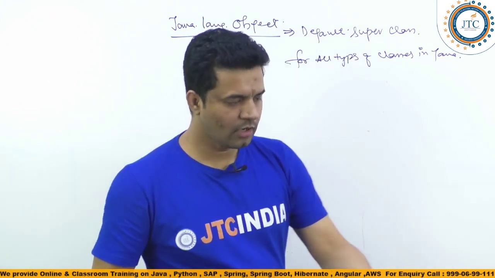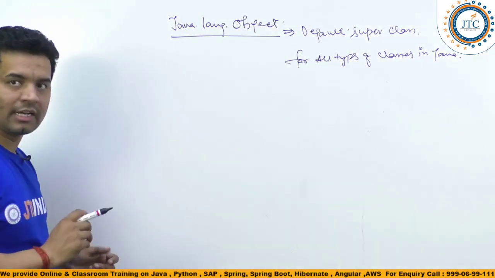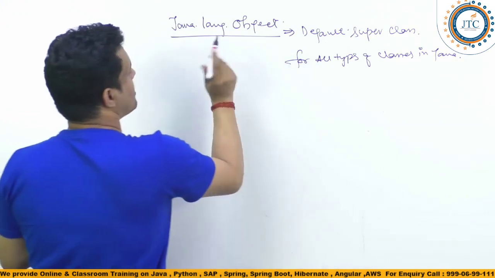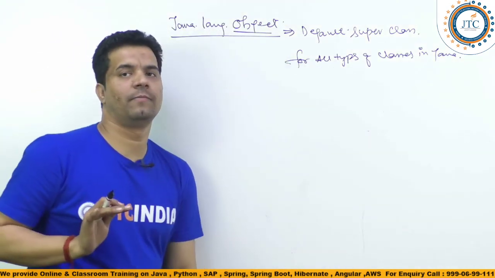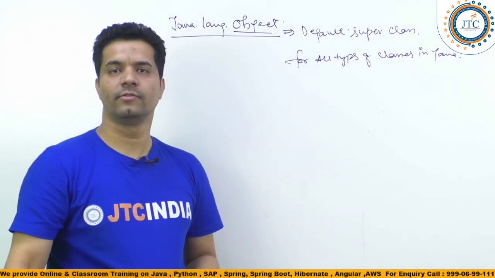Fine. Now the next one inside this. Again, I'm going to explain it. It is the default superclass for all types of classes in Java.